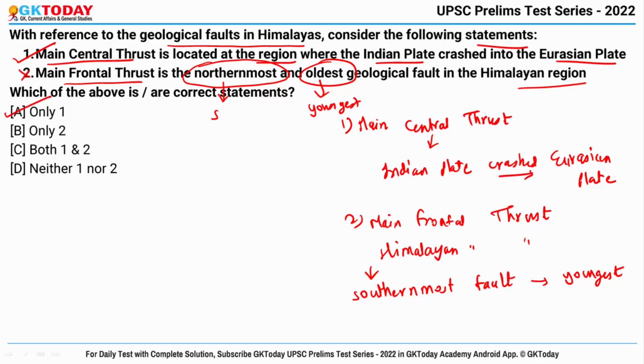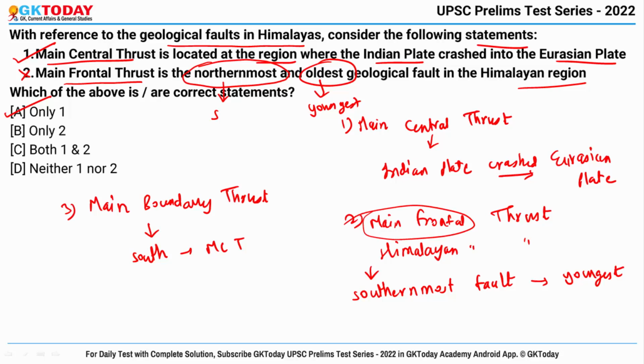But let's see the third one as well. The third fault is called the main boundary thrust. And this is another geological thrust in the Himalayas, and it is located south of the main central thrust. So basically you can say that the main frontal thrust runs parallel to the main central thrust and the main boundary thrust. This statement is quite important.